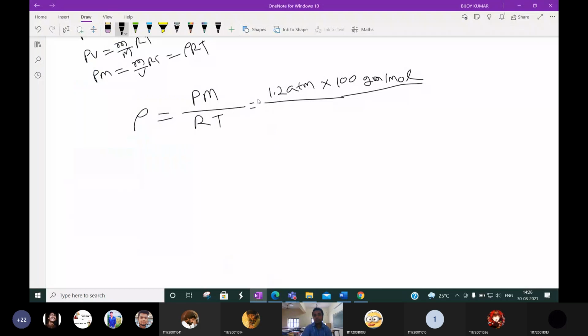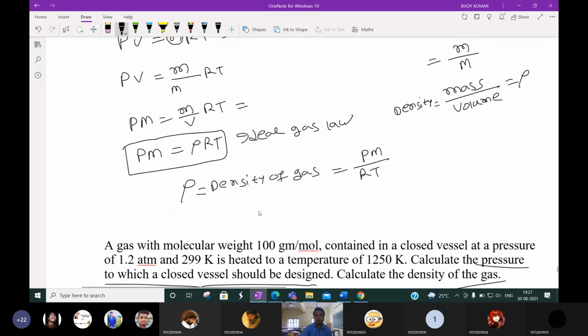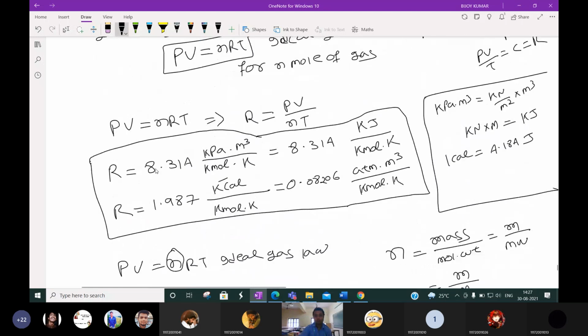Okay, the pressure is given. Density we have to calculate. How do we calculate density of gas? It is pressure into molecular weight by universal gas constant into temperature. Pressure is 1.2 atmosphere. Temperature is 299 Kelvin. So what will be the value of R? Just now I told you there are 4 values of R. Which R value will we use here?